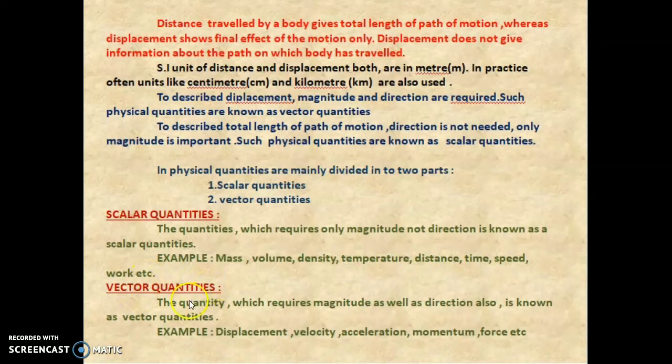Vector quantity: the quantity which requires magnitude as well as direction is known as a vector quantity. Examples of vector quantity: displacement, velocity, acceleration, momentum, force, etc.